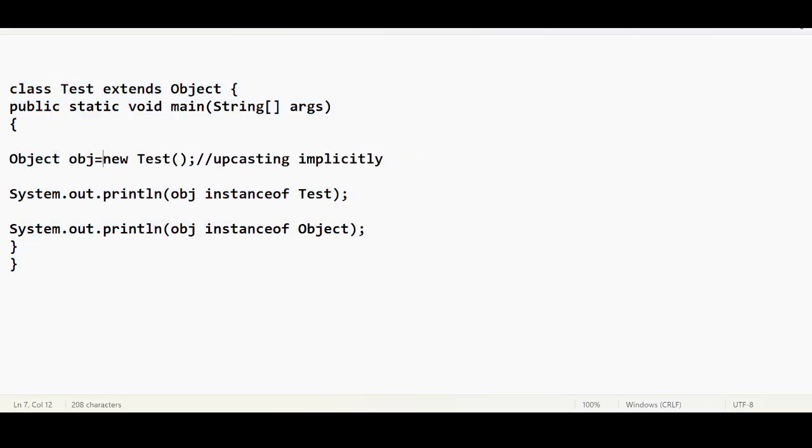I'm removing this. I'm saying Object obj equal to new Object. Directly I'm creating an object for the parent class. I want to check obj instanceof Test, obj instanceof Object. Now you tell me the answer. What is the answer now?